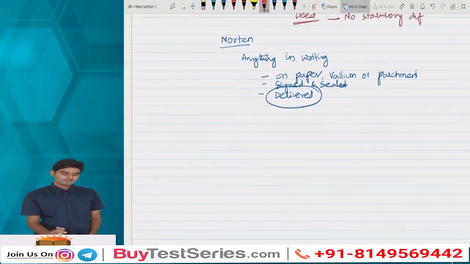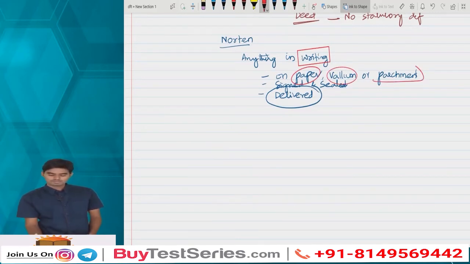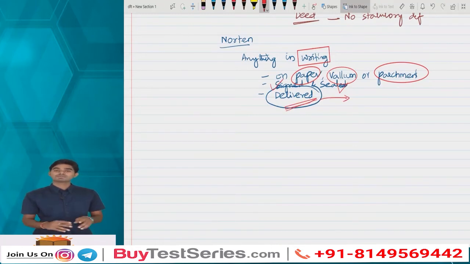Sir, anything that has been written on paper, volume meaning on walls, parchment meaning on animal skins. So we used to write likewise in ancient times, which has been signed and sealed, or in case of an artificial person it will be signed, and delivered to the other party, by which a right is being transferred over a property or over a person, then that instrument turns out into a deed, whereby it is involving certain rights.